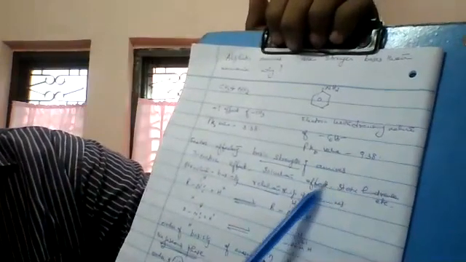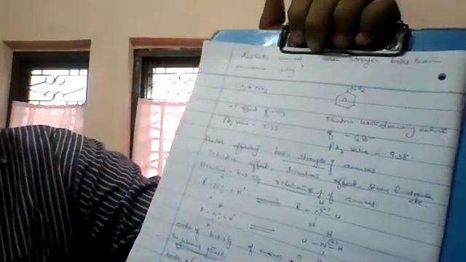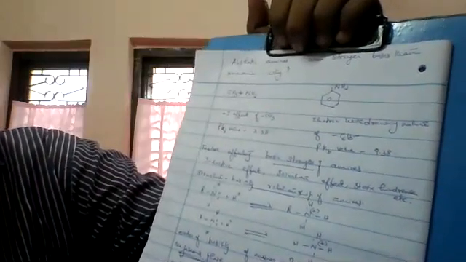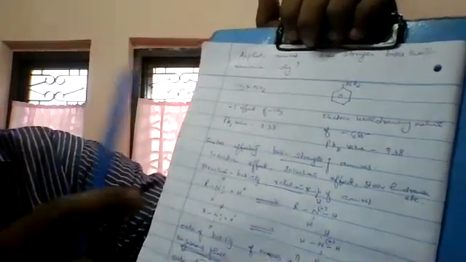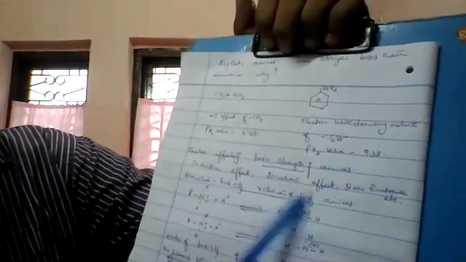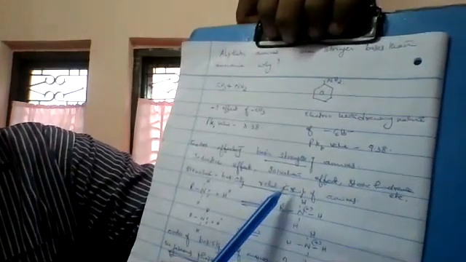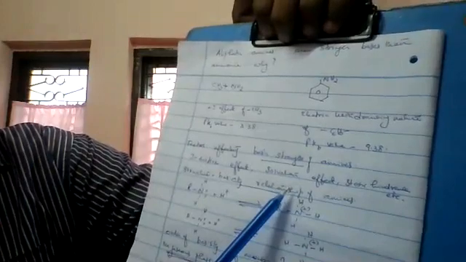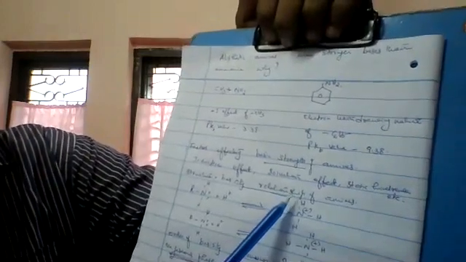Next, factors affecting basic strength of amines. There are so many factors like inductive effect, solvation effect, steric hindrance, etc. Regarding inductive effect and steric hindrance, I know you are aware of these concepts. Then this is a new word to use, solvation effect. Solvation means the process by which solvent molecules surround and interact with the solute ions or molecules.